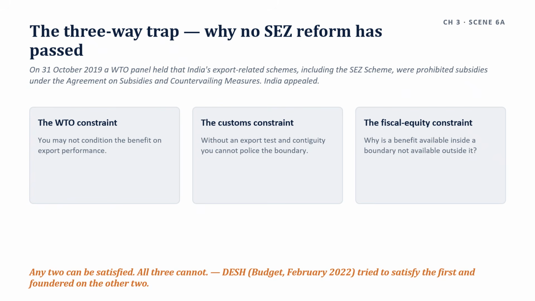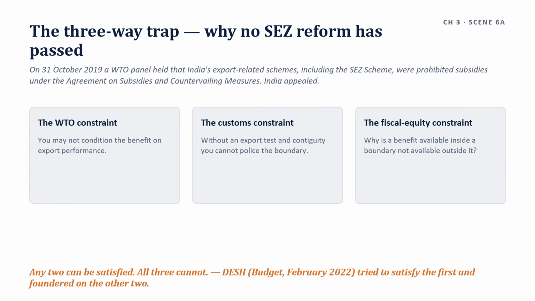State the status narrowly, in these words: the DESH bill was announced in the 2022 budget to redesign the scheme around the WTO finding. It has not been enacted, and the Department of Commerce's own annual report for 2025-2026 describes the SEZ scheme as operating, with no replacement legislation referenced. Do not say withdrawn. Do not say the bill was introduced or passed. Do not say SEZ 2.0 is notified, and do not quote the reported 15% corporate rate.